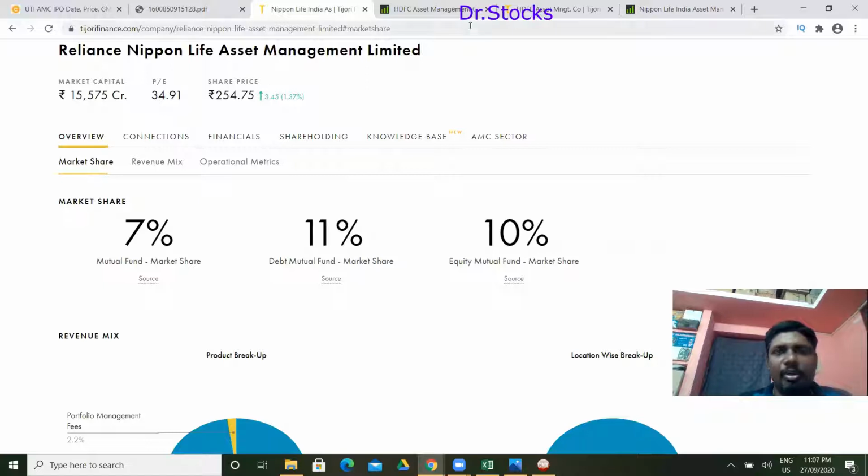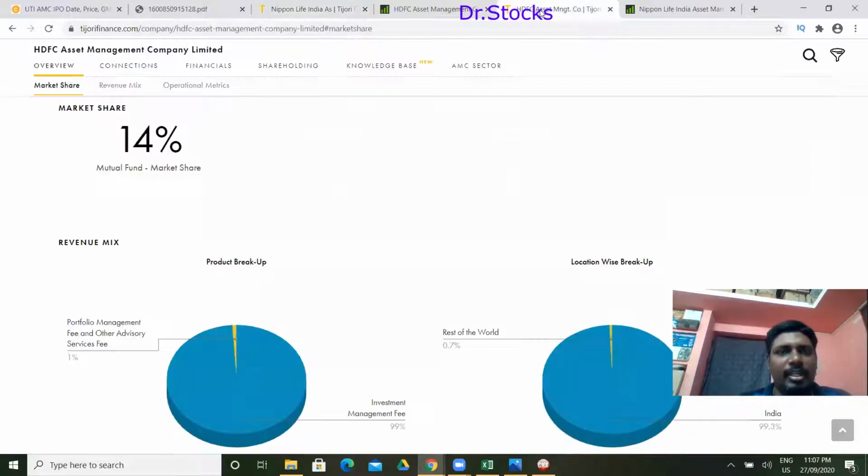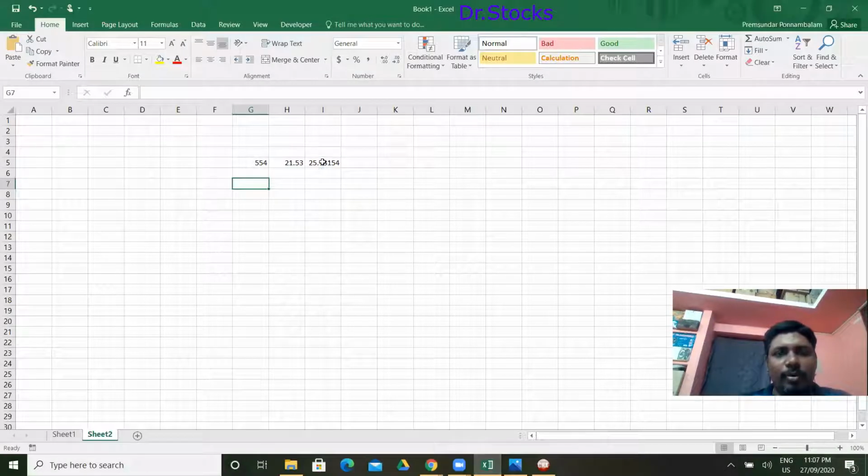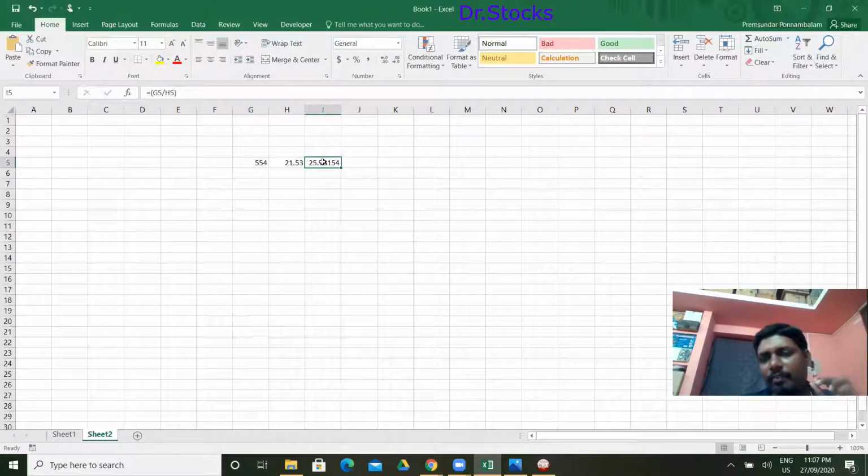That is Reliance Nippon and HDFC Asset Management. They are the listed peers for this particular category company. Right now, the PE of both is slightly higher than our current UTI. Our current UTI has a PE very close to 25.73, which is comparatively very low at the moment, which means that valuation-wise, it is fine.